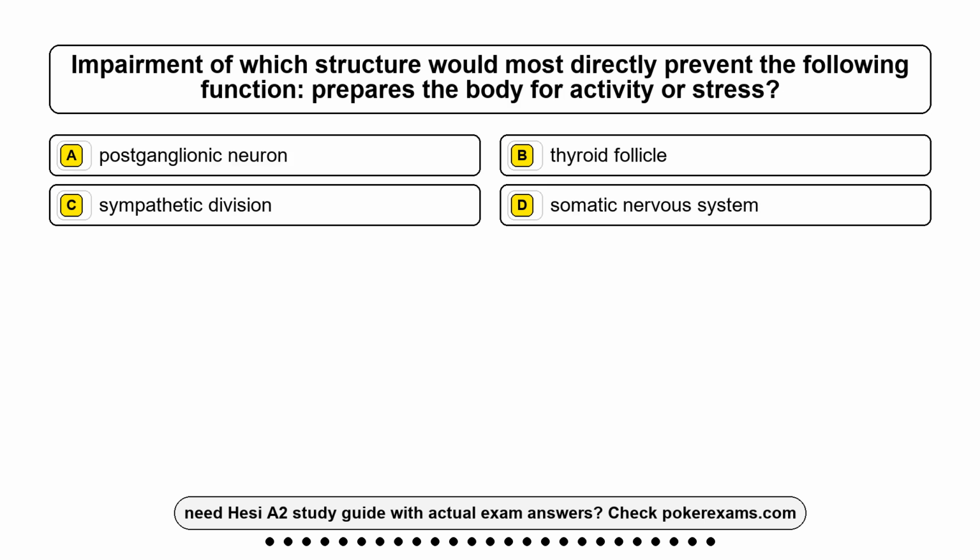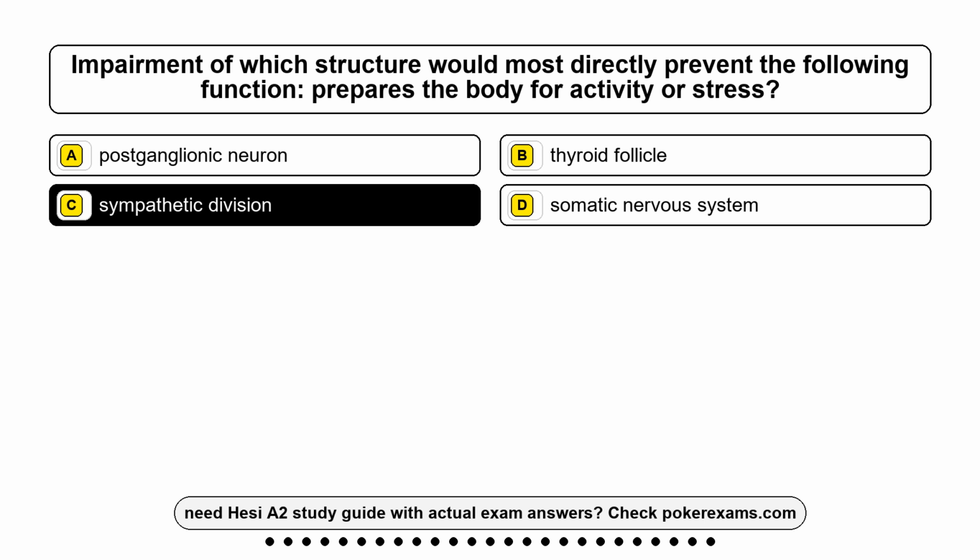Question 5. Impairment of which structure would most directly prevent the following function? Prepares the body for activity or stress. Option A, postganglionic neuron. Option B, thyroid follicle. Option C, sympathetic division. Option D, somatic nervous system. The correct answer is option C, sympathetic division.